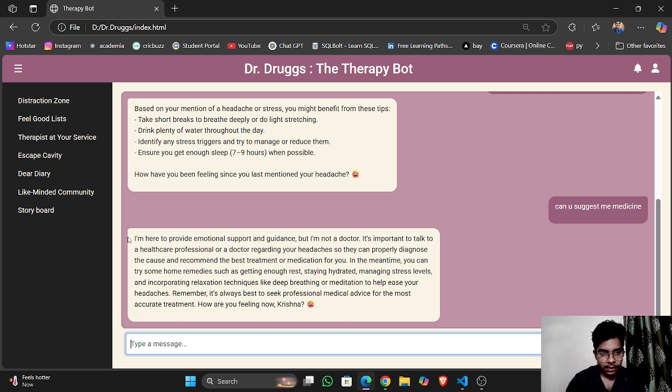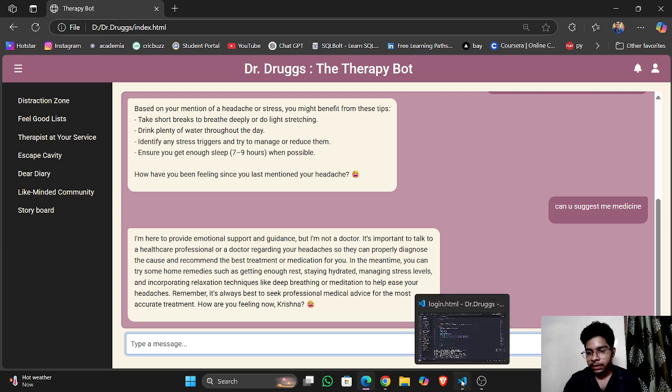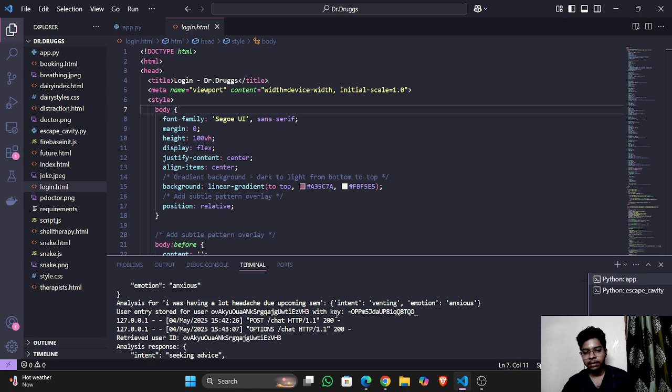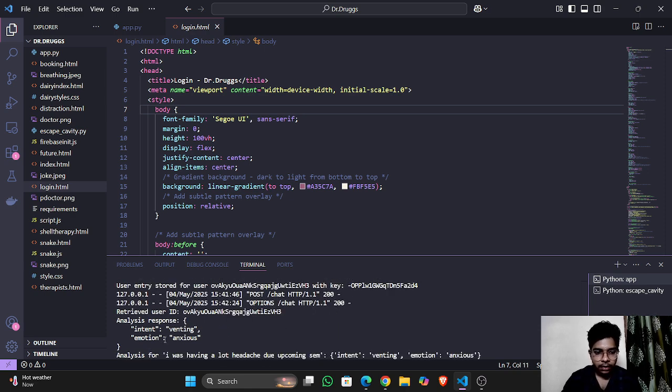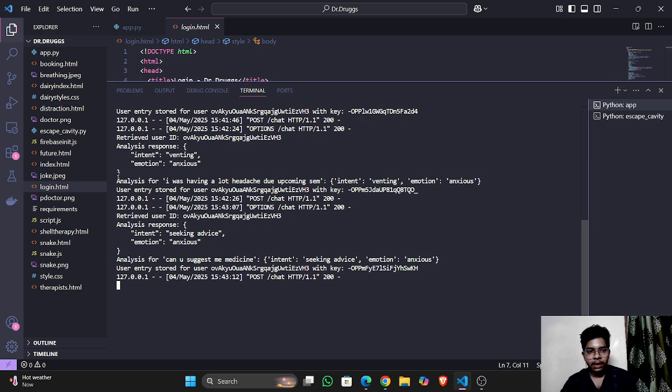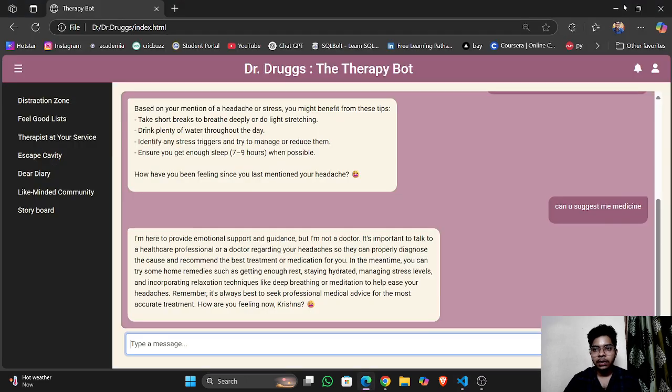See, it has been fine-tuned. This is the testimony of whether we have fine-tuned it right or not, and it is working dynamically. Let's go and see how each of that will work. So every message has been broken down into three things: one is intent, one is context, and another one is emotion, which we will use to reply to the user in follow-up questions.